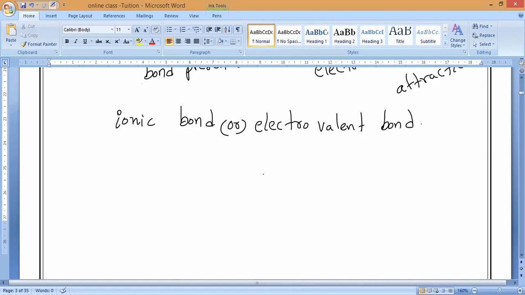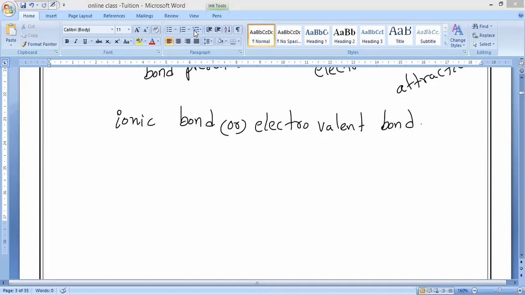stronger than covalent bonds, because covalent bonds we can break easily, but ionic bonds are very difficult to break, because by donating and receiving electrons a strong electrostatic force of attraction is created between the ions. So which bonds are much stronger? Ionic bonds are much stronger than covalent bonds.